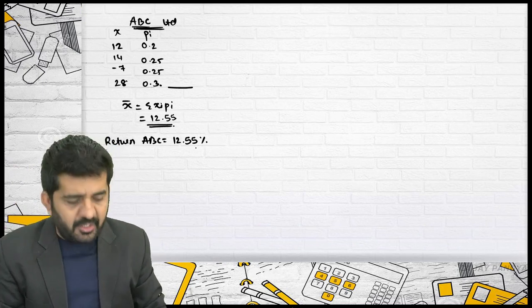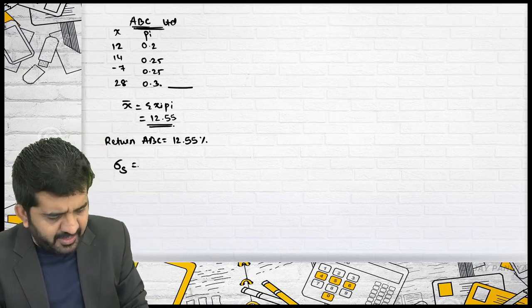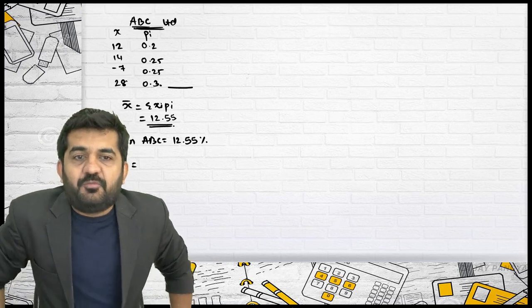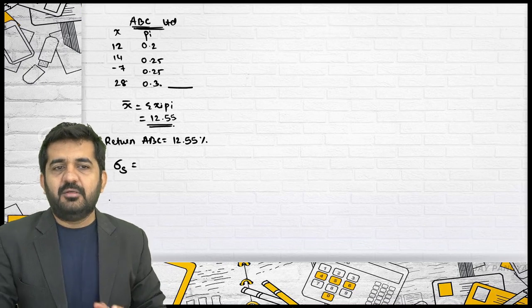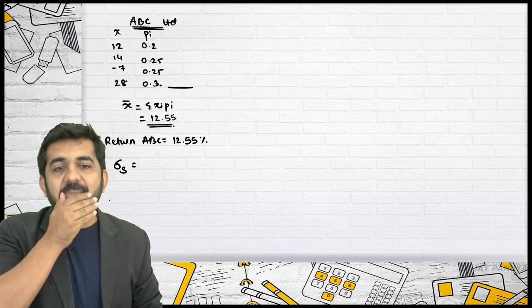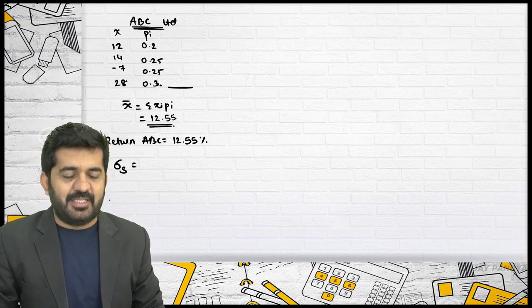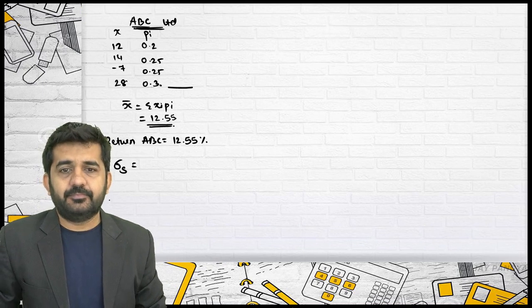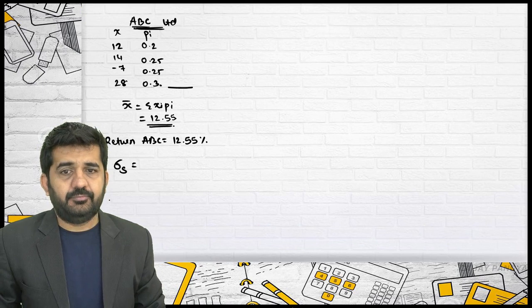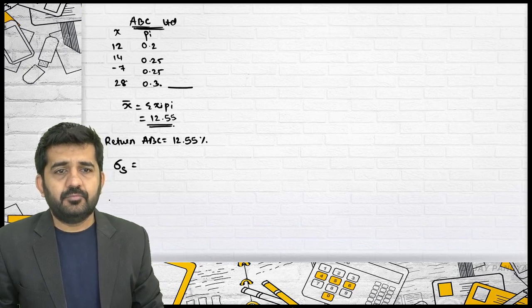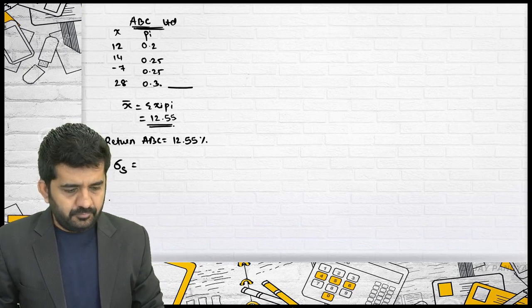How to find out standard deviation of a security? Can anyone help me out? By that long formula or by that short formula? Yes, Mahek? We can find it by the short formula.